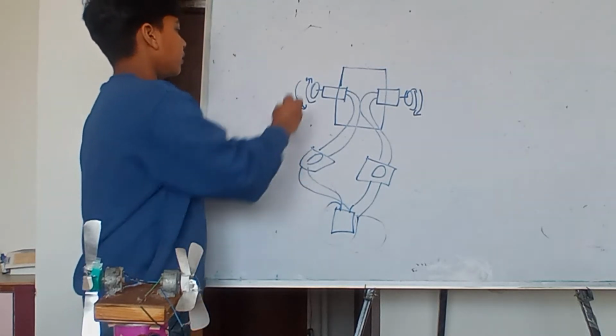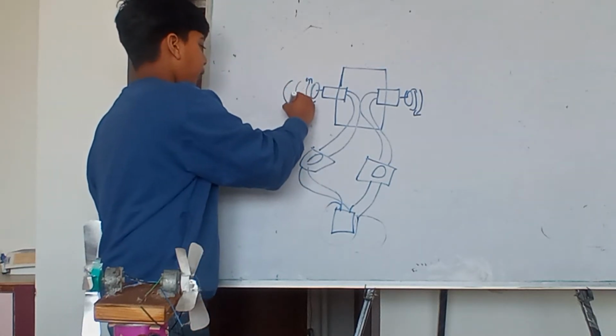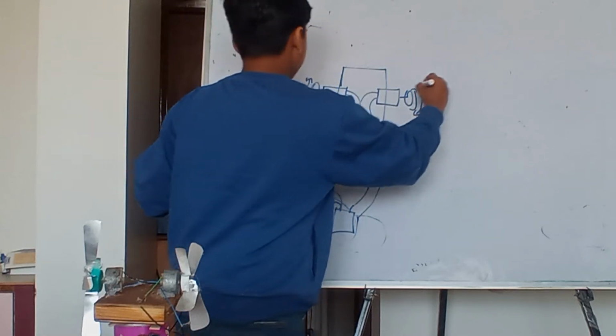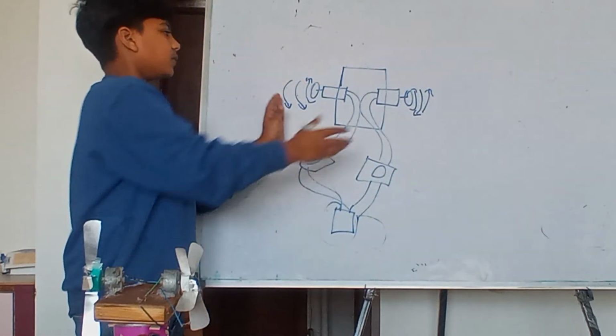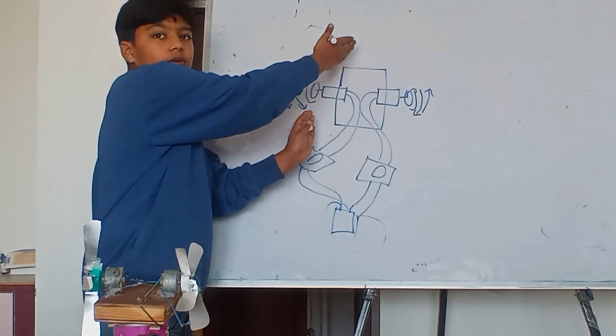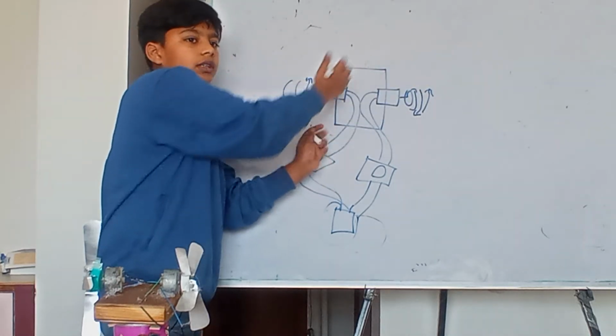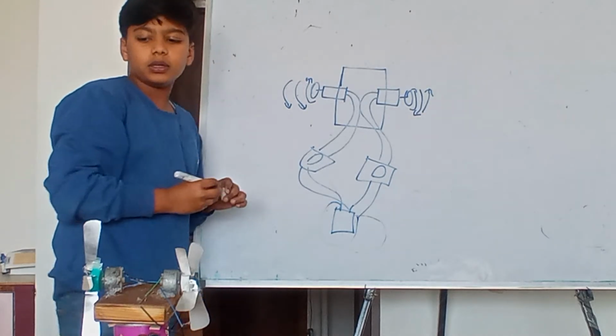And when we have to turn, we put one motor in this direction and another in this direction, through which this motor is pushing the water, and that makes the turn. So the motorboat will turn in the water.